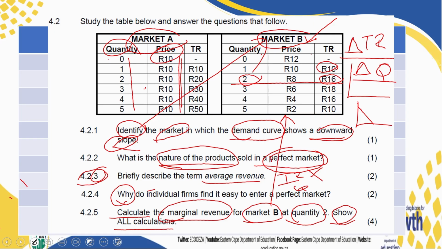Now, the next step, can you please say 16 minus 10? You get what? 6. And you write the 6. And then you say divided by this 2 minus 1. What is the answer? Divided by 1. And then you give the final answer, which is 6. All those steps, including the formula, are going to get ticks up until you get to the final answer. Please don't leave anything out.